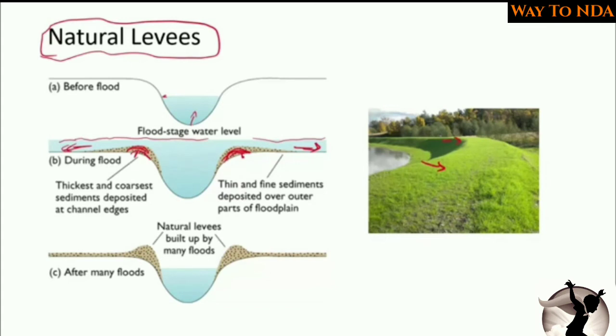Again, when the river water recedes to normal, these ridges are visible due to the deposition of sediment on both edges of the river, and they are visible like this. These structures are called natural levees.